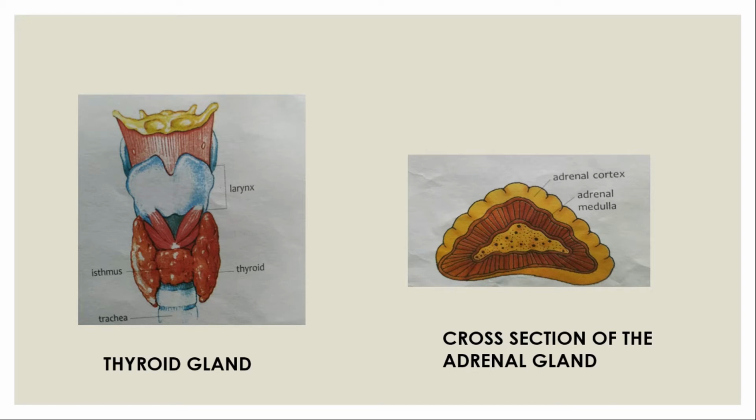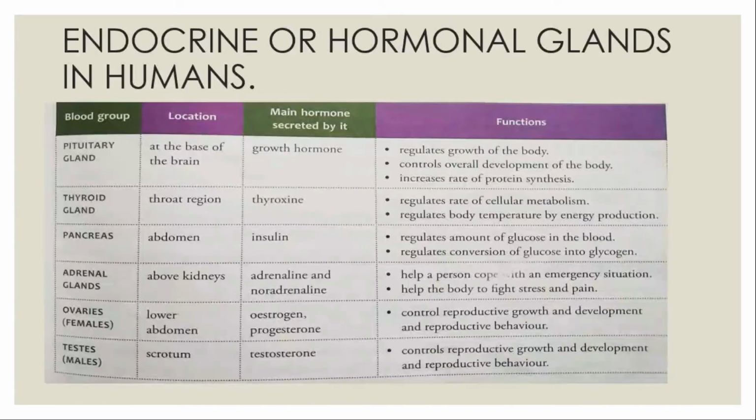Now they get a rich supply of blood, and they deliver a large amount of hormones in a very short period at times. Now their function: it is regulating the metabolic activity of the cell, the cellular metabolism. Also it is regulating the body temperature by energy production.